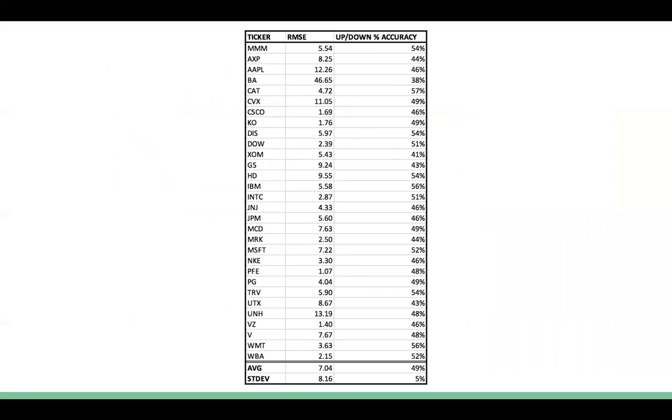This is a set of results for each ticker in the Dow Jones. For each ticker, we calculated the root mean squared error of our trained model, which tended to be around 7. We also calculated the up-down percent accuracy, which is the accuracy of our model in predicting that the stock price would go up when it did indeed go up, or predicting that the stock price would go down and it indeed going down. Our accuracy was about 50%.